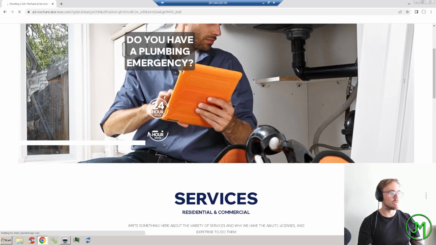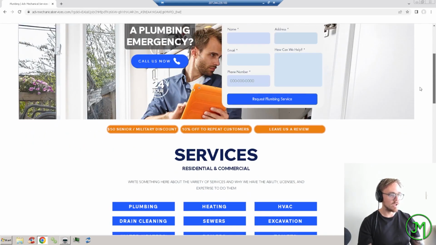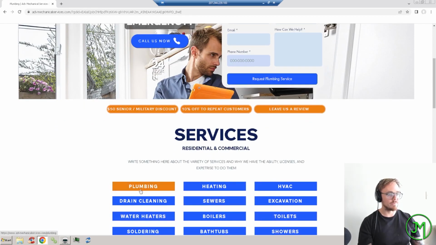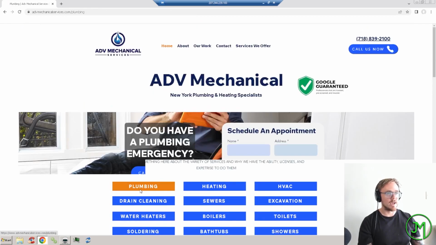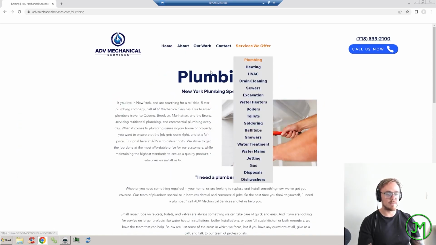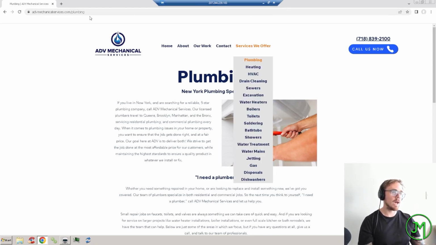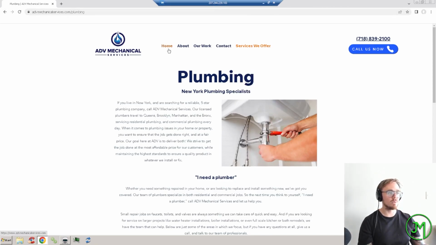This thing's quite slow because I've logged into VBS. It's running a lot of other stuff. So they've got their services here, aspects like that. And it takes you to the other landing page. Oh no, here's just a bit more about them. It takes you to the service page. This is an example of a good ad, right? This is how we will be setting up our ads.